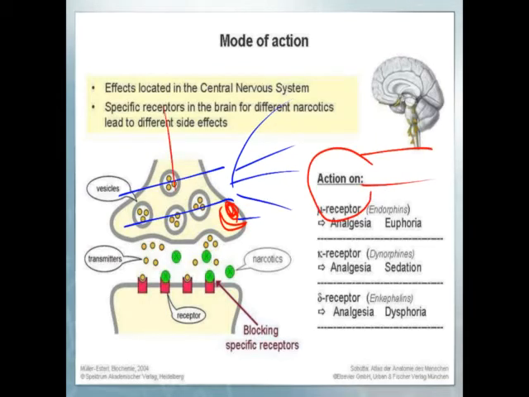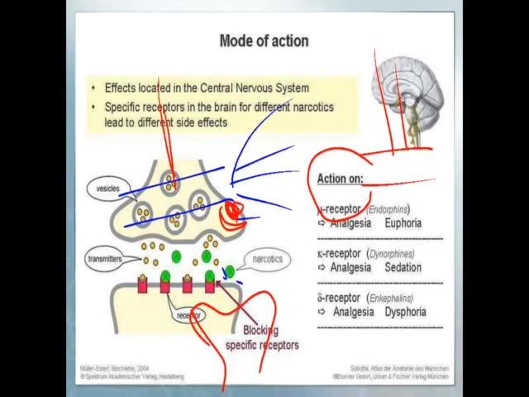This is presynaptic, and this is the postsynaptic neuron. This is the opioid receptor, and suppose this part is the